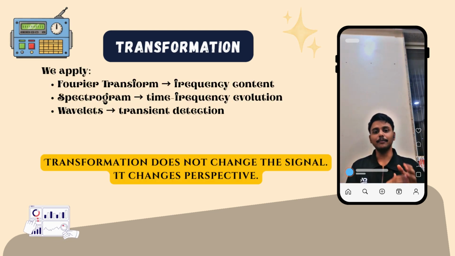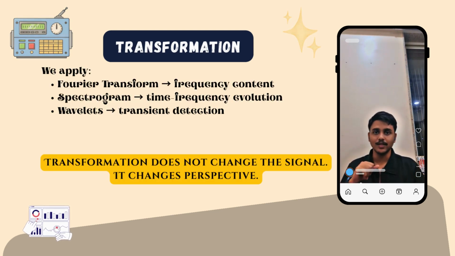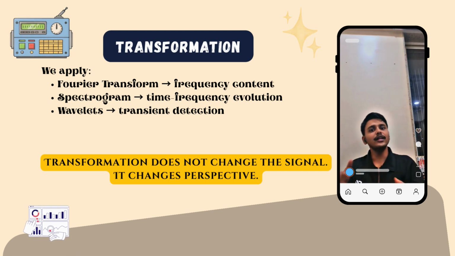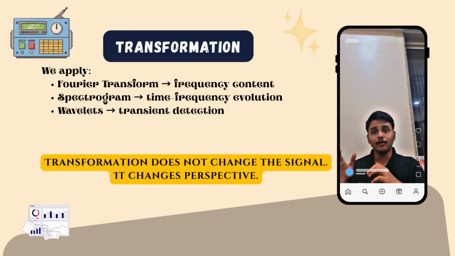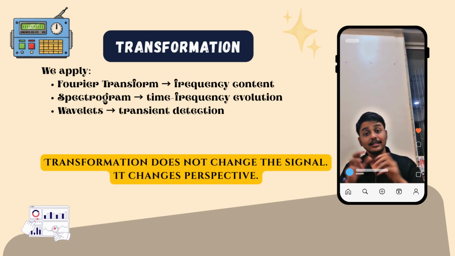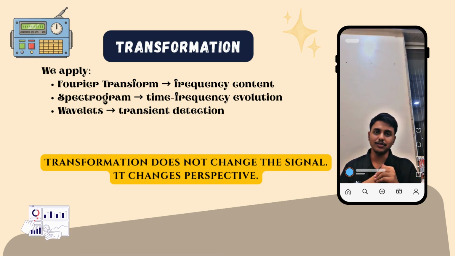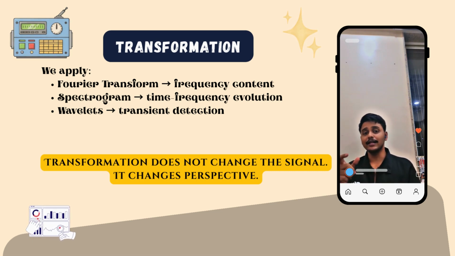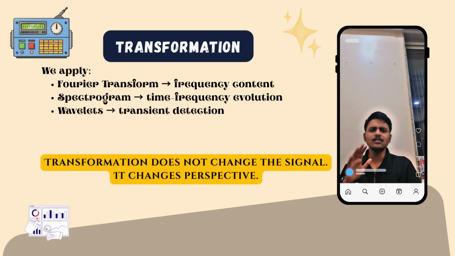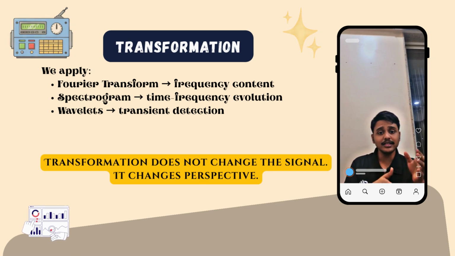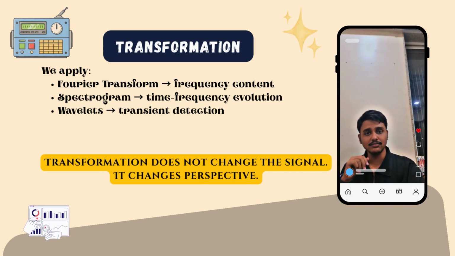Now, the third step is transformation. Once the data is prepared, we reveal the hidden structure. We apply the Fourier transform to represent the frequency content. Then we also apply the spectrogram to get the time and frequency evolution. We also studied wavelets, which help in transit detection. Transformation does not change the signal. It changes the perspective of how we observe the signal. Different representations might reveal different truths as well.